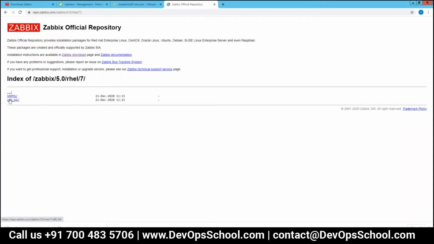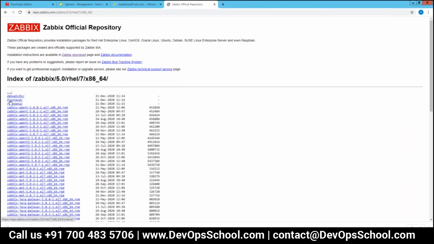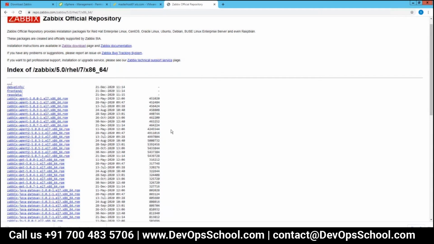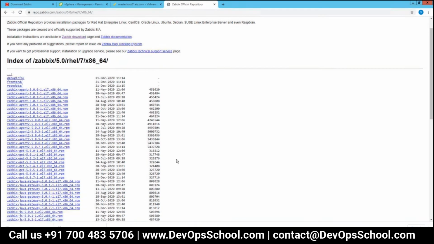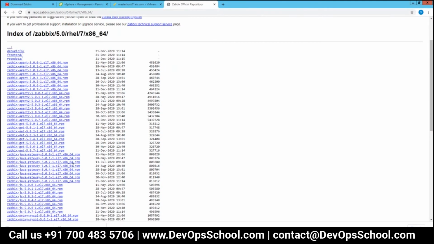Then it is telling me the architecture, so it will be x86. And then all the packages which are there, it shows me the list of it. These are the Zabbix agent packages that you can download and install. Then Zabbix get is there. This is a command line tool. Then for Zabbix Java gateway, if you want to add Java monitoring, then you need to install this particular package.